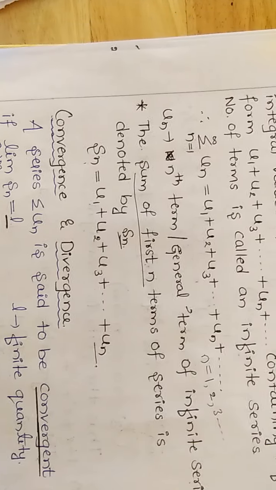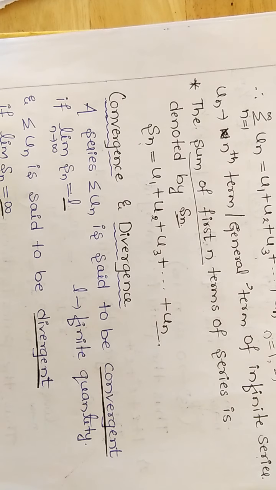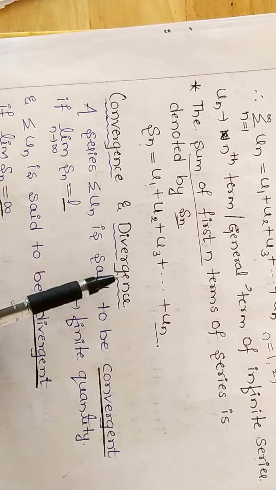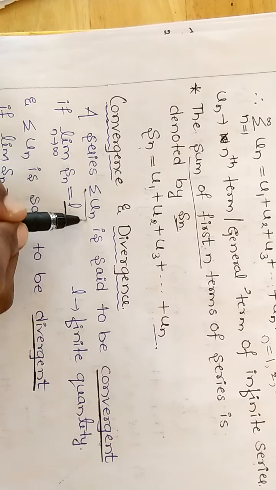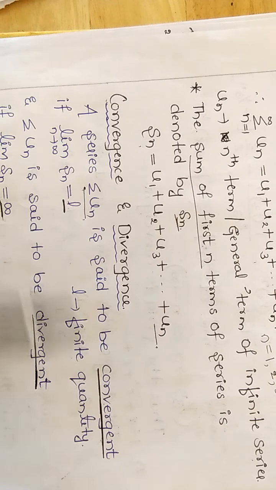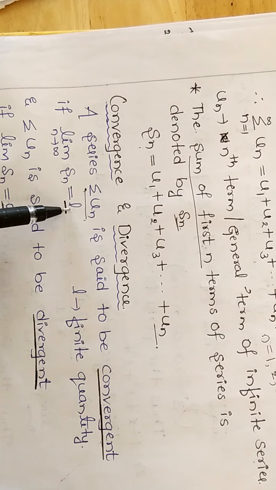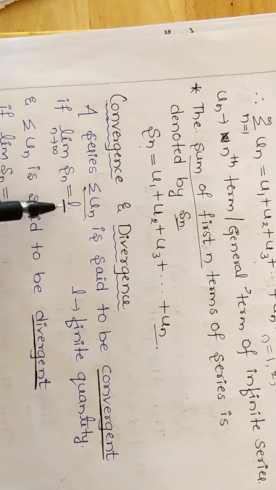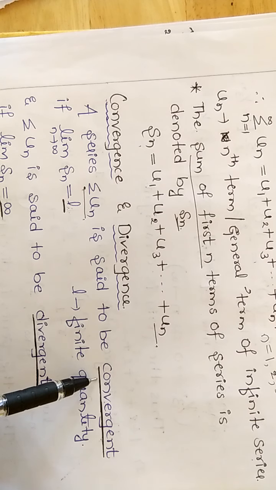Next, we have to go with the convergence and divergence. It is very important. What is the meaning of convergence and divergence? A series summation of un is said to be convergent if limit of Sn as n tends to infinity is equal to L, where L is a finite quantity or a finite value. Yes, if it is finite, then the given series is convergent.